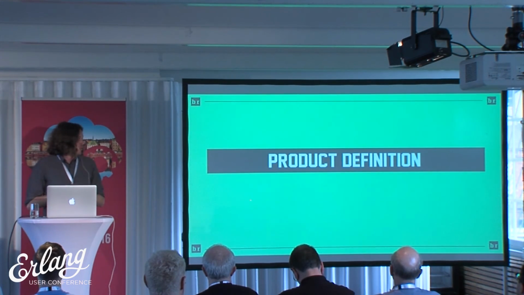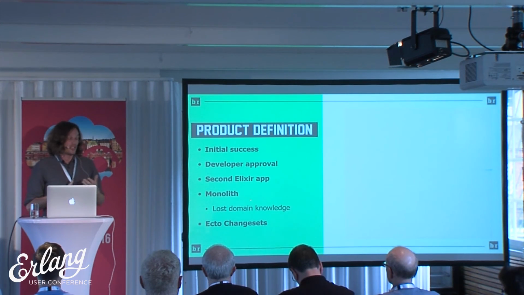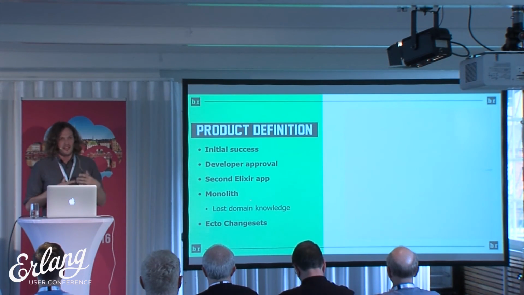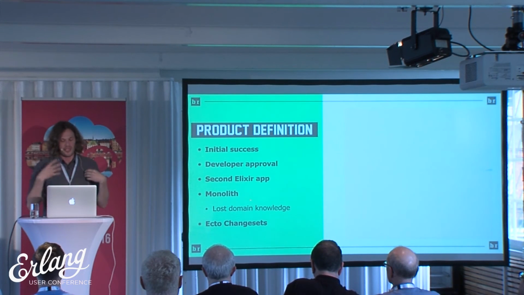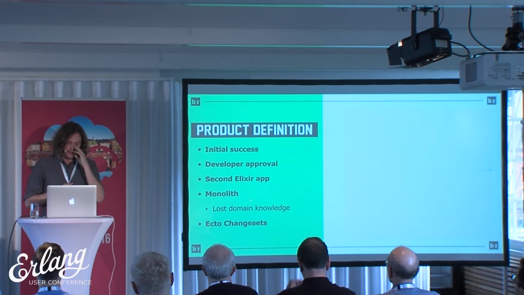So the next phase is the product definition. So we realized, oh, look, this actually is something that could work. The developers seemed to like it. We actually started writing a second app. And the second app was making a translation layer for the older apps to talk to the newer apps.